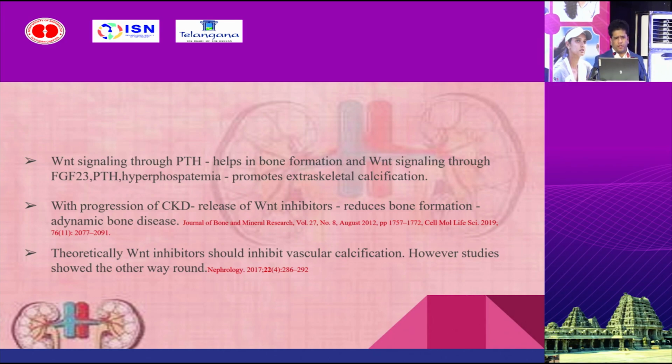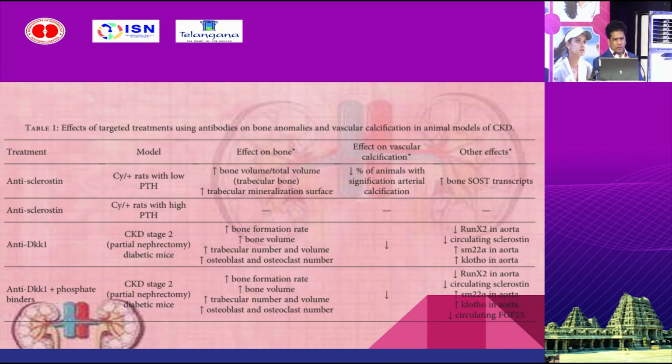So with progression of CKD, as I already mentioned, the release of WNT inhibitors reduces bone formation, and that's why it leads to adynamic bone disease. Theoretically, Wnt inhibitors should inhibit vascular calcification. However, studies showed the other way around. For example, I have picked this table from one study, which is a rat model. They used monoclonal antibodies against the Wnt inhibitors like sclerostin and DKK1. So if you see, the bone turnover has been increased and also the vascular calcification has reduced.